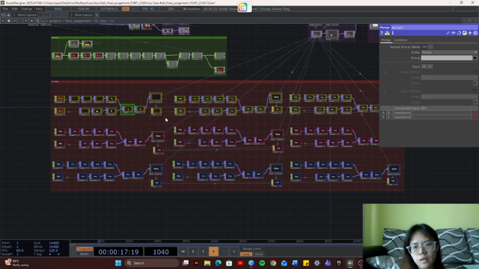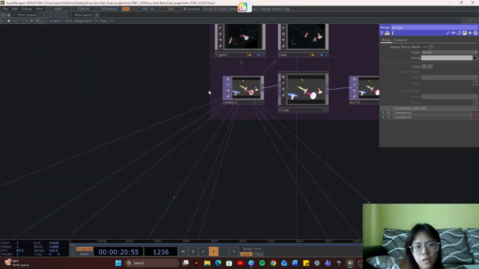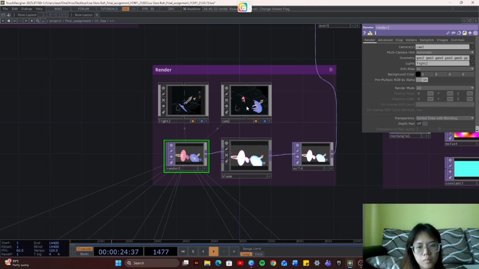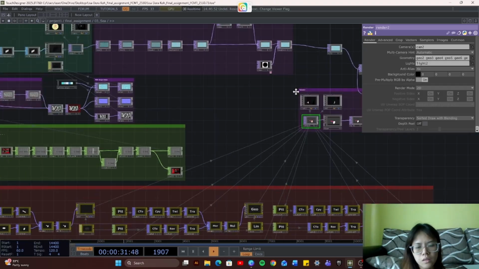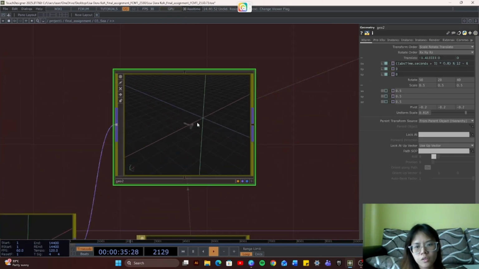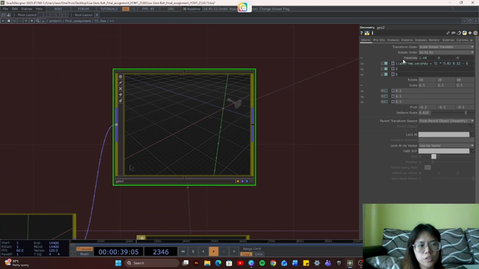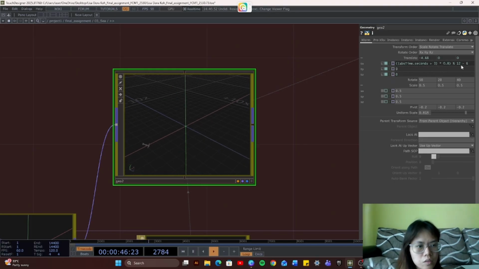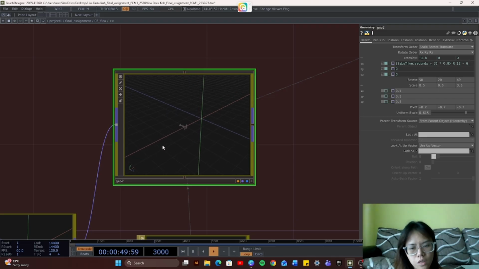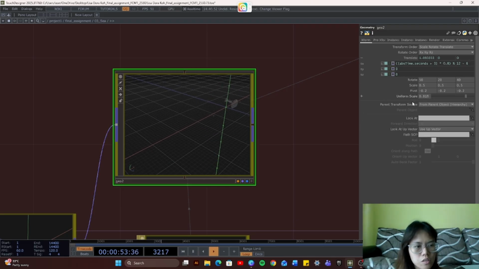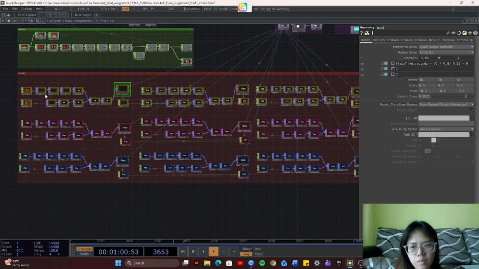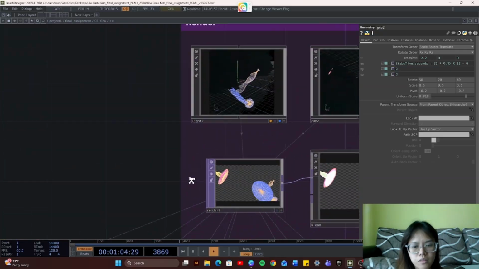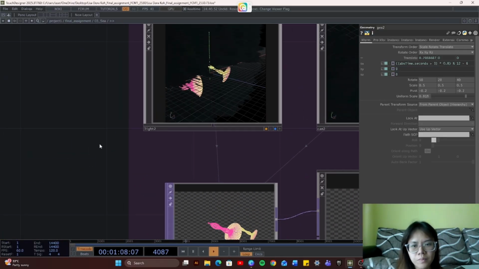And then I render it, and from the render here I place a camera and light. For the movement of the jellyfish, I mainly adjust from this geo over here. So it's mainly the translate. I'm using the apps time, changing it a little bit so it creates this. And also for where it's moving from and to, I change the pivot and also the rotation. I redid them around 9 times so I can achieve this many jellyfish.